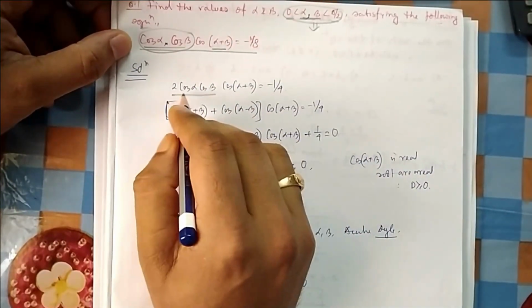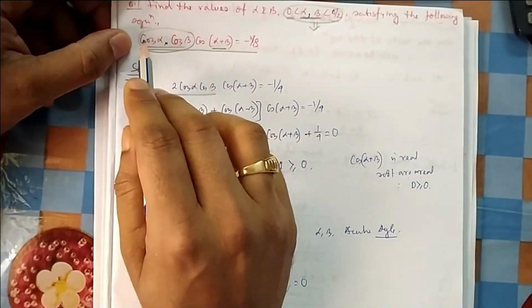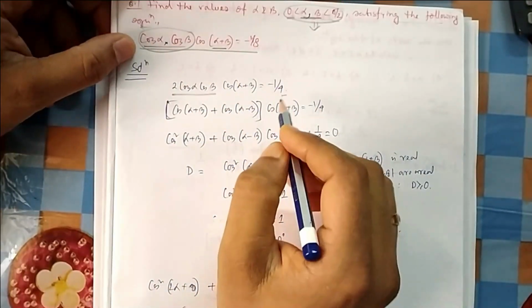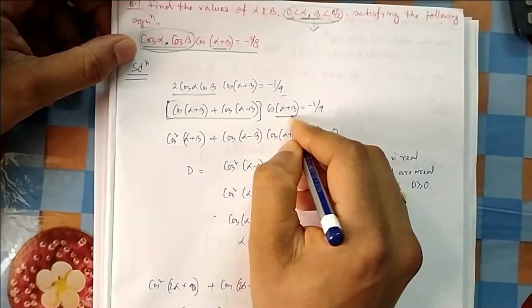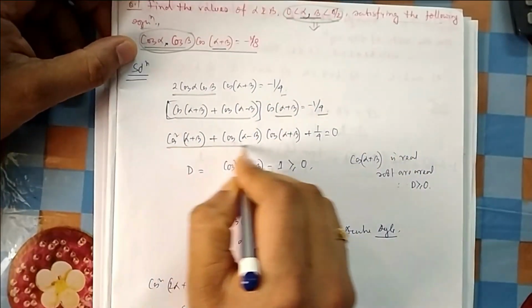2 cos A cos B, we have been given 1 by 2 here. You can see, multiply both sides by 2, so it becomes 1 by 4. So what is 2 cos A cos B? It is cos(A plus B) plus cos(A minus B), then times cos(A plus B). If you take the product, this is the result.